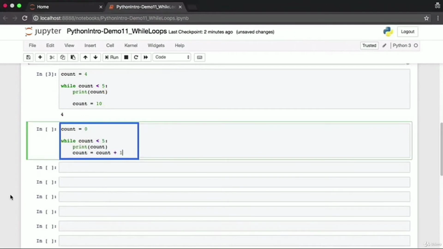Here is a typical use case for a while loop. We want to print out a certain value a certain number of times. Here it is 5 times. We initialize the count variable to 0. So long as count is less than 5, we print out its value. In every loop iteration, we increment count by 1.